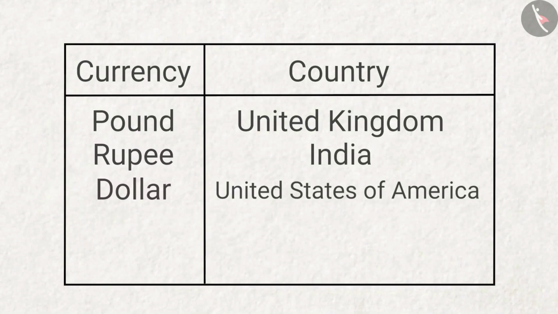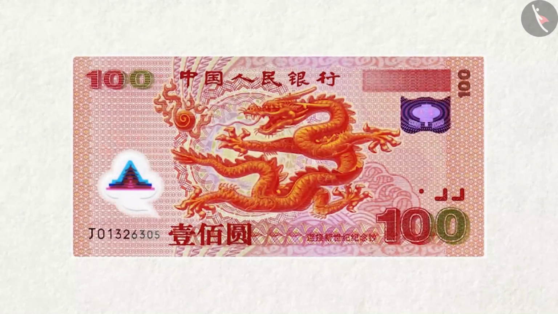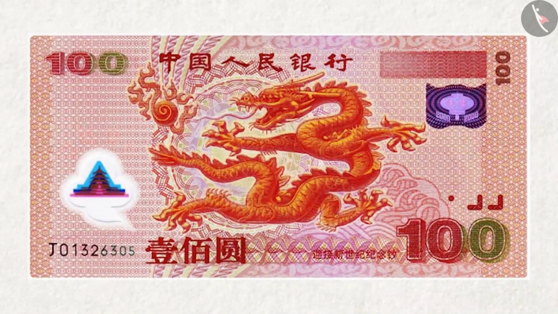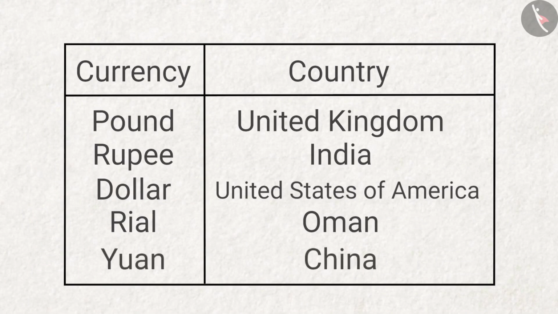Answer. This note belongs to Oman and it is named as Riyal. This is a note of which country and by what name is this currency known? Answer. This currency belongs to China and it is called yuan.